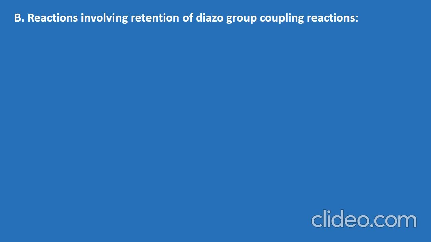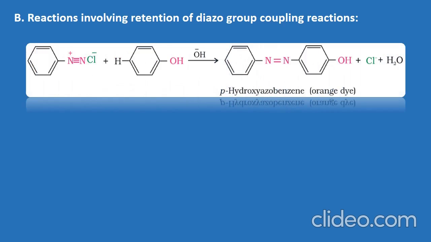Diazonium ion acts as an electrophile because there is a positive charge on the terminal nitrogen atom and it exists as N2+. Therefore, BDC undergoes coupling reactions with electron-rich compounds like phenol and aniline to form azo compounds. Azo compounds contain N double bond N and the reaction is known as coupling reaction.